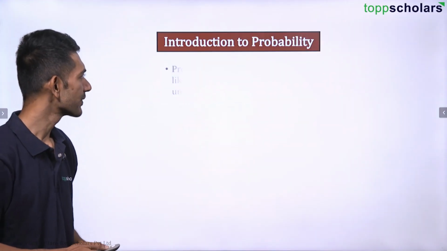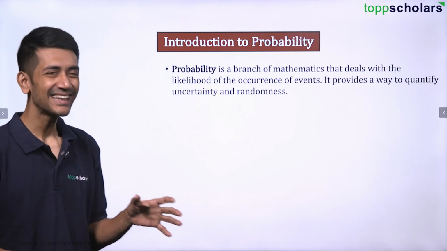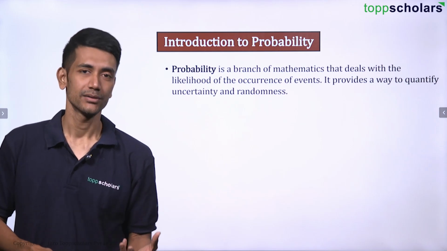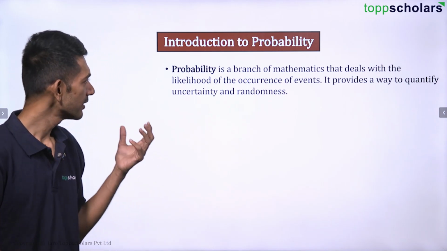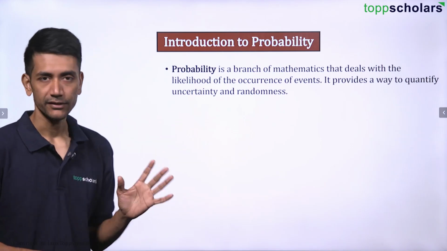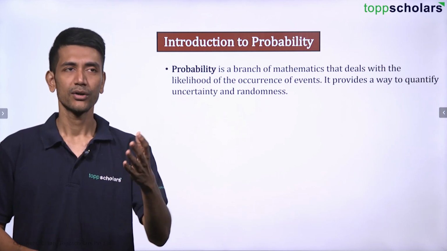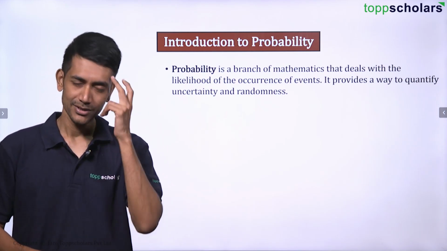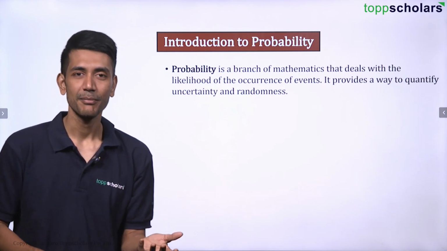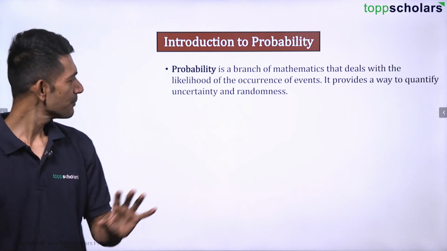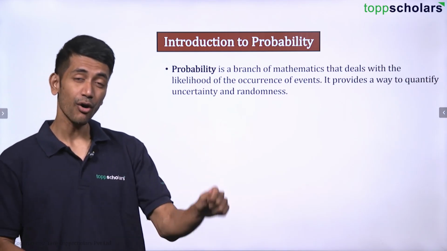So, probability. Introduction. What is probability? Basically, probability is a branch of mathematics that deals with likelihood, that means chances, the likelihood of occurrence of events. Like if I ask you, what is the chance of raining today? You'll analyze, think and give me some number. What is the chance of India winning a match between India and Pakistan? That is the chance of the occurrence of an event.